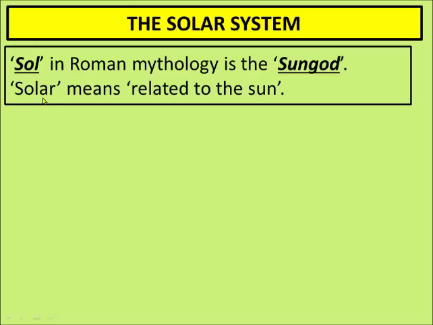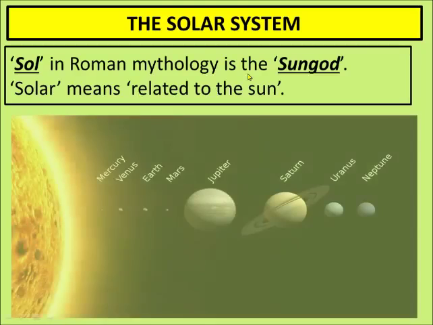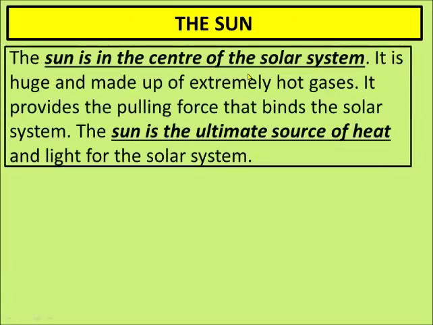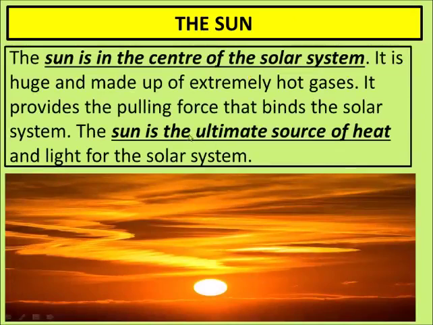Sol in Roman mythology is the sun god. Solar means related to the sun. The sun is in the center of the solar system. It is huge and made up of extremely hot gases. As we talked earlier, all the stars are made up of many gases, and that's why they are very hot. It provides the pulling force that binds the solar system.